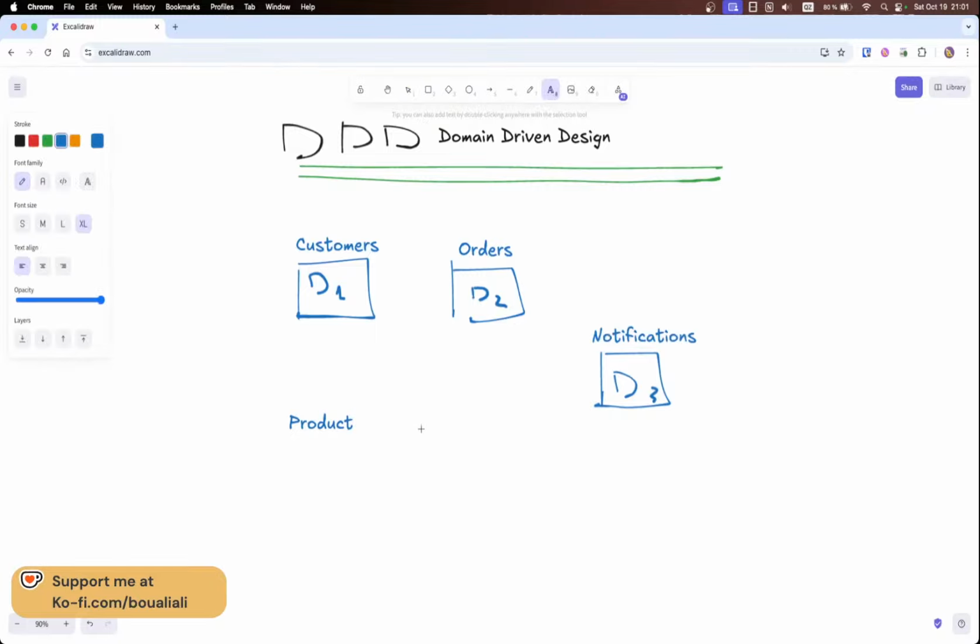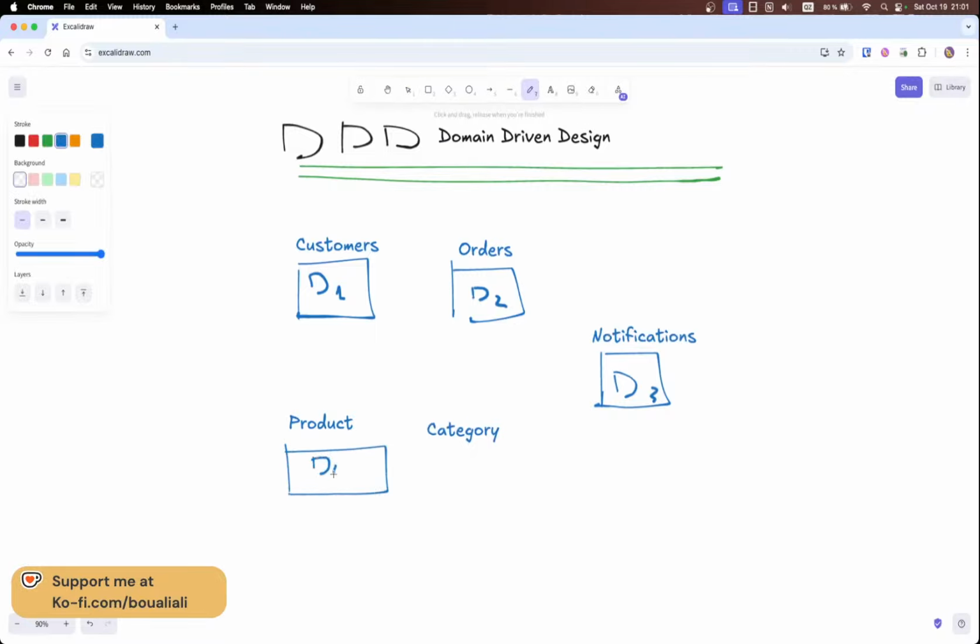And here I will add something else. I will say category right here, since each product has a category. I would say this one is domain 4 and this one is domain 5. When we want to split the application, what we need to consider is the following. We need to discuss with the stakeholders, the people who take care of the functional side of the application, what the different domains are and how we can split the global idea of the application into small services based on some common areas or common properties.